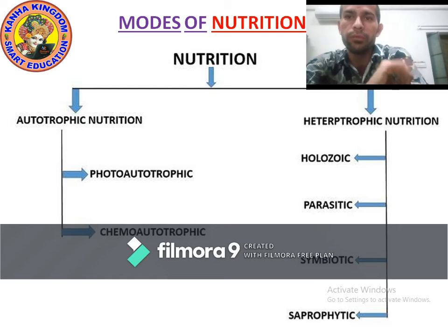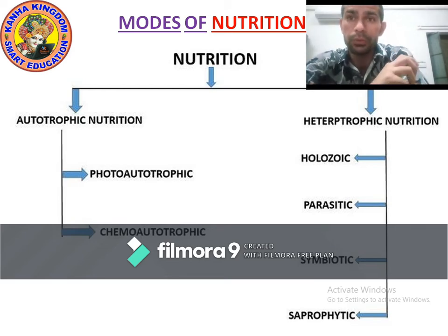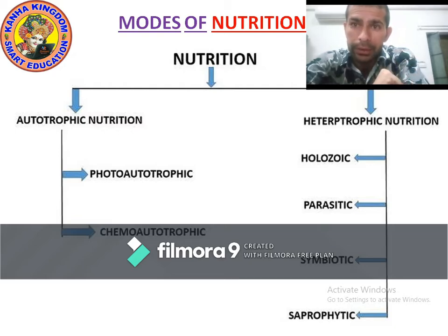So, the first topic was nutrients. What are nutrients? Nutrients are those components of food which provide energy and maintain the body.